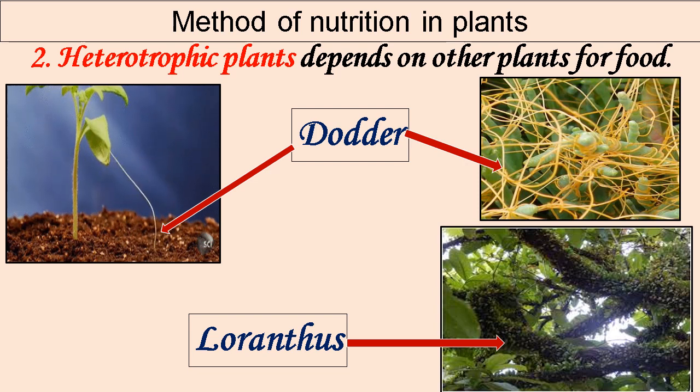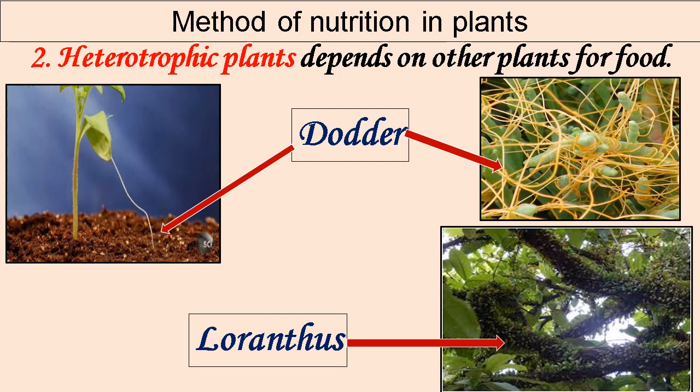Heterotrophic plants. Some plants use other plants for food and are said to be heterotrophic plants. Heterotrophic plants are incapable of feeding themselves. They draw their nutrition from other plants called as host. For example, the dodder plant, which has weak cylindrical stem that coils around the host, as you can see in the picture.